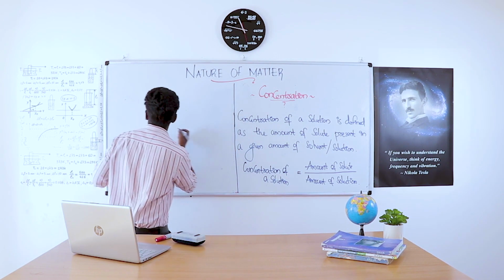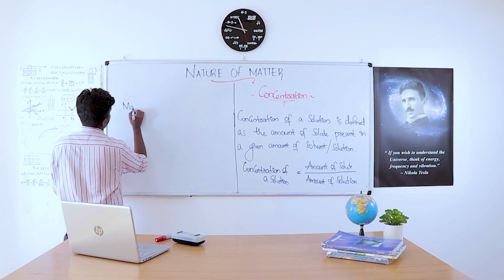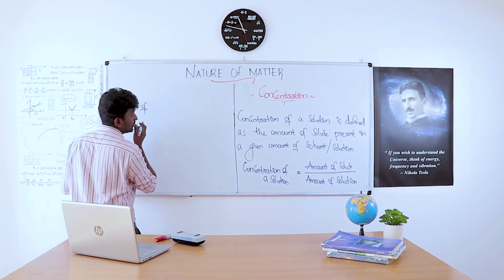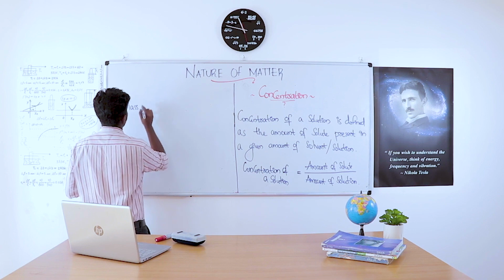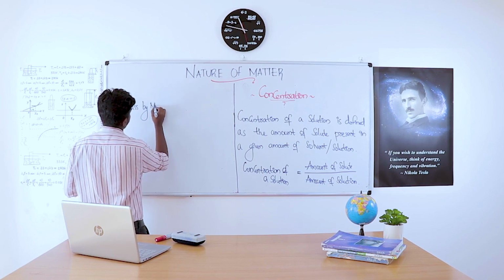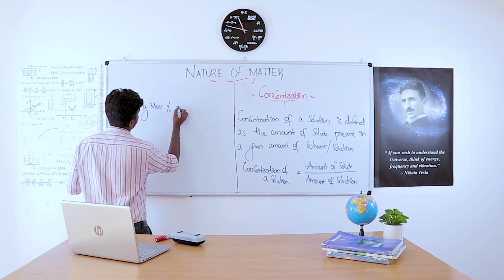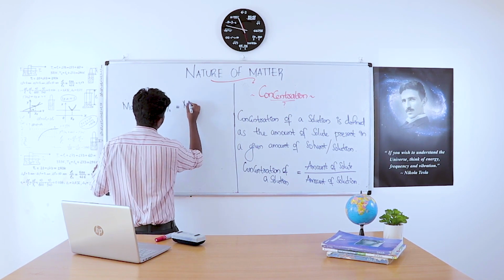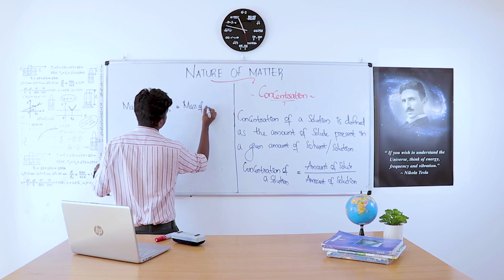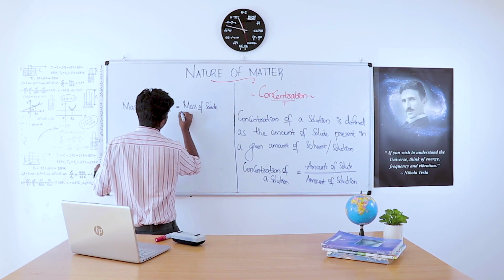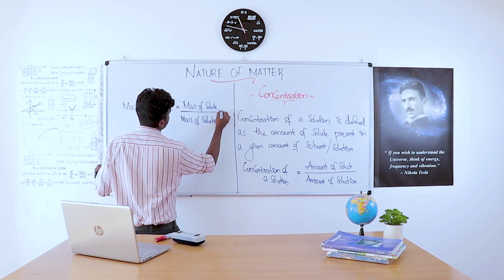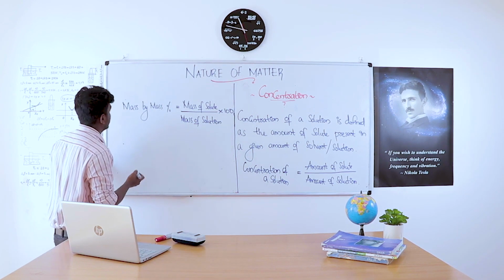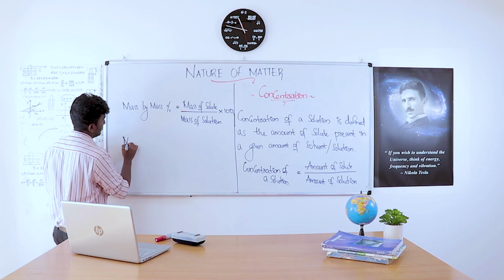First one is mass by mass percentage. The first method to write the concentration is mass by mass percentage. Mass by mass percentage is mass of solute divided by mass of solution into 100.